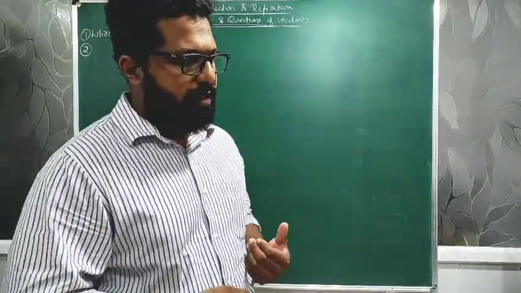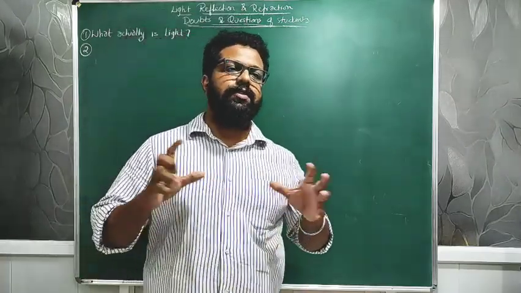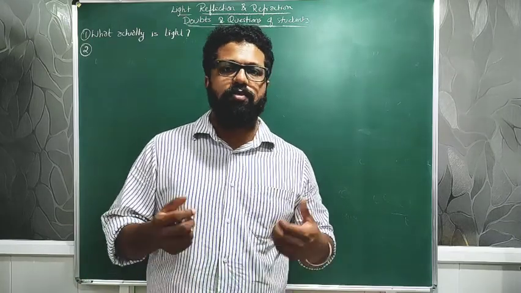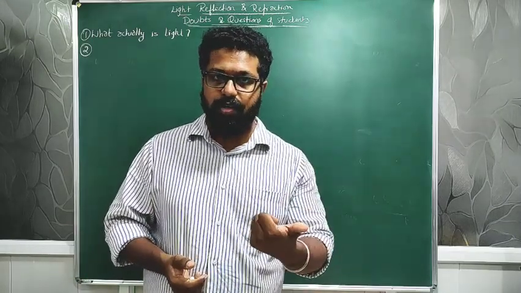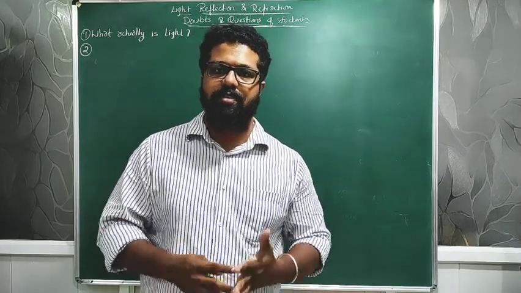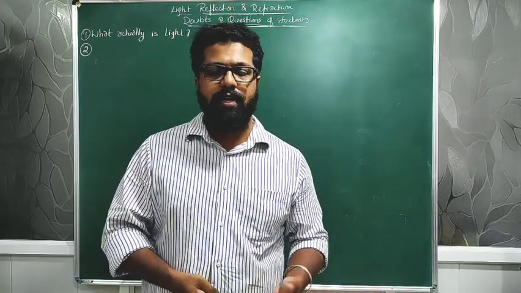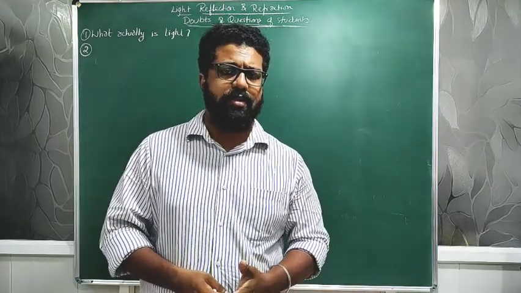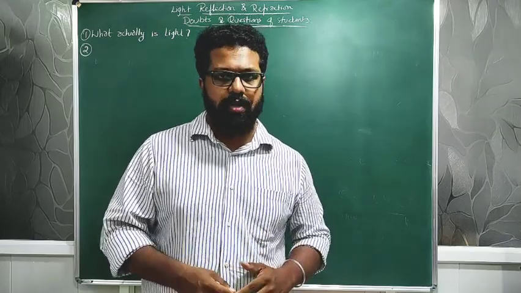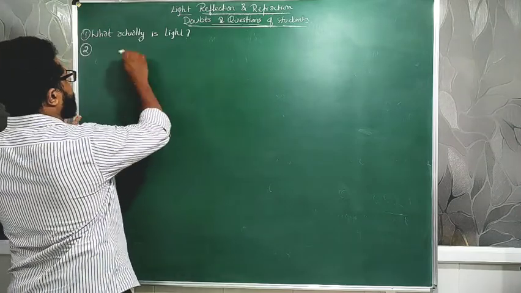So the sun is the major source, of course, and the sun emits a lot of radiations. Radiations such as UV radiations, ultraviolet radiations, infrared radiations, X-rays, gamma rays. A few of them are useful for us as well, and a few of them are harmful for us. And among all these radiations, one is a visible radiation. I will tell you what it means.